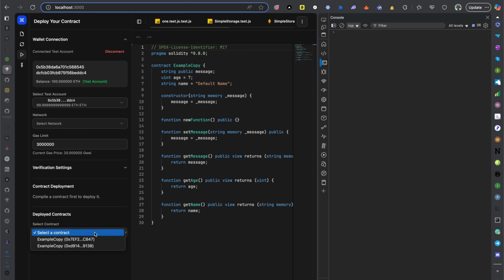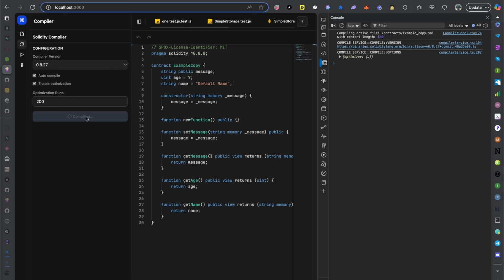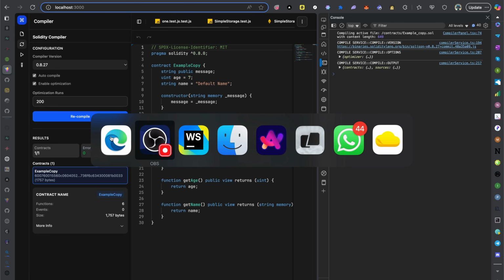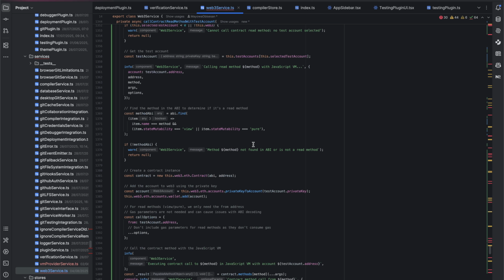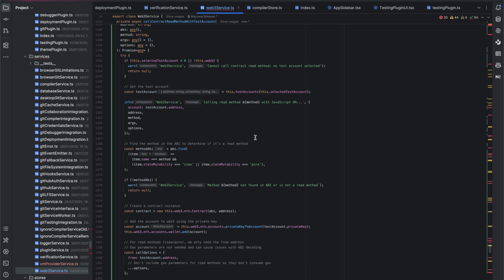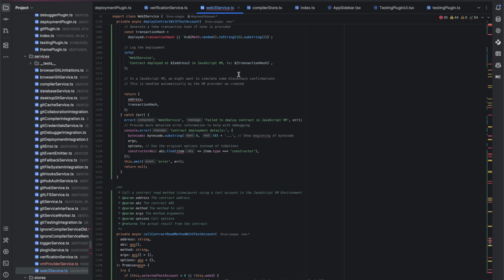But if I wanted to deploy a contract, let's say I want to deploy a contract now, I have this deployed, so that means it's fixed now. But before then, if I try deploying this contract, let me go back to the compile section. Let me just try to show you guys what I mean. But before I do that, let me go to the code. I remove this. Let me look for that bytecode, which function is that? Deploy. Yes, deploy contract with test account.